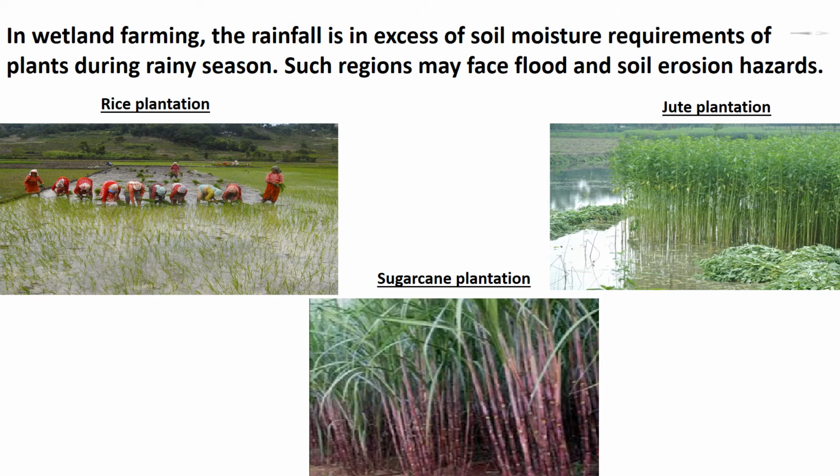In wetland farming, the rainfall is in excess of soil moisture requirements of plants during rainy season. Such regions may face flood and soil erosion hazards. Children, these areas grow various water intensive crops such as rice, jute and sugarcane, and practice aquaculture in the freshwater bodies.